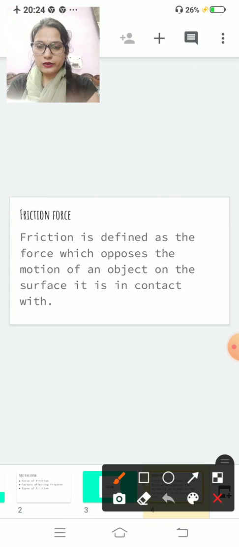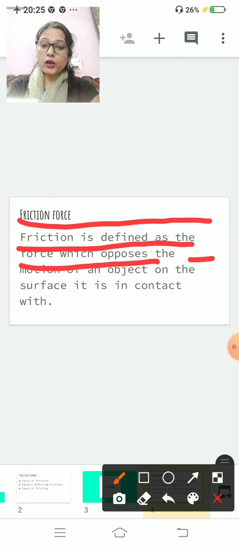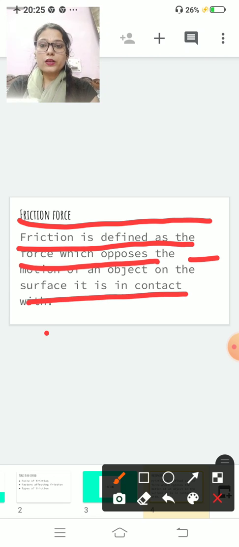So here is the definition of friction. Friction is defined as the force which opposes the motion of an object on the surface it is in contact with. Clear? I told you that friction is a type of force, and it opposes the motion of an object.